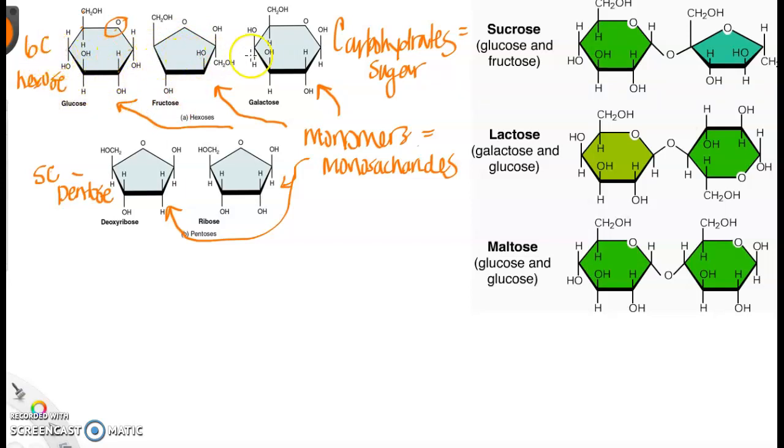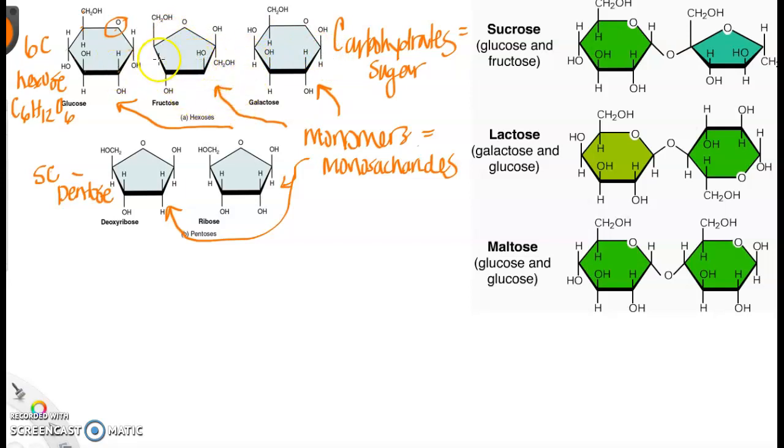These 3 monosaccharides that are part of our foods, the things that you consume for fuel, all have the same notation: C6H12O6. They all have 6 carbons, 12 hydrogens, and 6 oxygens.